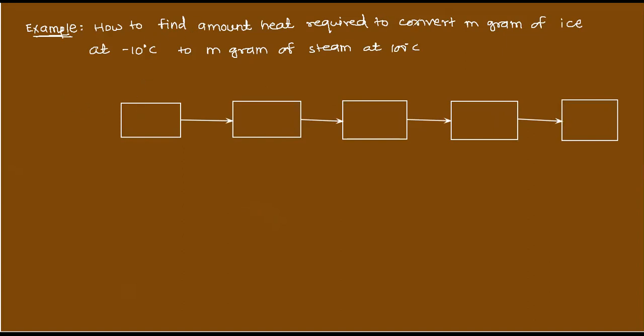Now here, m gram of ice at minus 10 degrees Celsius. This is ice, m gram, at minus 10 degrees Celsius. Then this ice will get converted into 0 degrees Celsius ice only, still m gram. Now from here, the ice will convert to water, m gram, at 0 degrees Celsius.